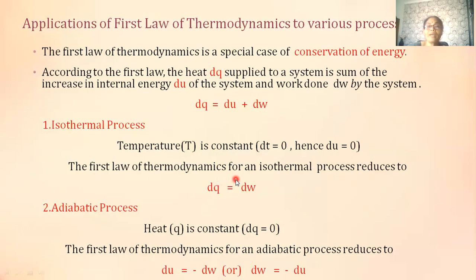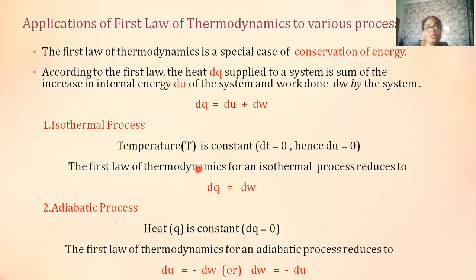Then the first law of thermodynamics for an isothermal process reduces to dQ is equal to dW. That means in an isothermal expansion process, work is done by the process. Positive work is done by the process, which implies that heat is being absorbed by the system. Similarly, if work is done on the gas, then dQ is the quantity of heat which is liberated in this process. So this is regarding the isothermal process.